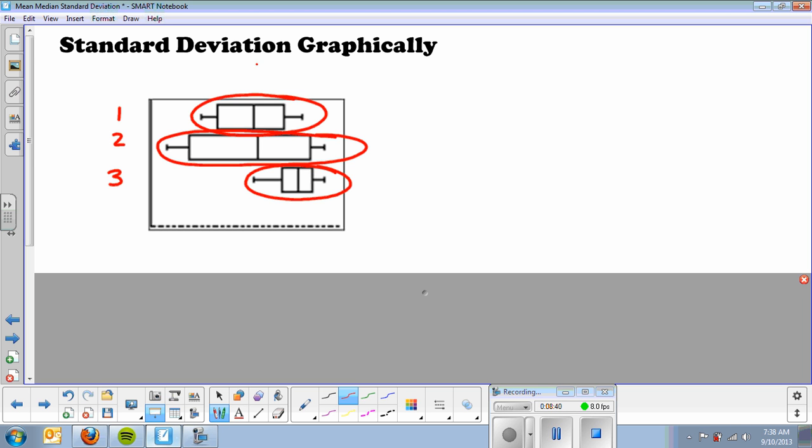Now, notice here that these two, the medians, are roughly the same. So a bigger median or mean doesn't mean that it's automatically going to have a bigger standard deviation. It's all how spread out the numbers are. Now, this one here has a bigger median and a smaller standard deviation. So hopefully you can see that right there.